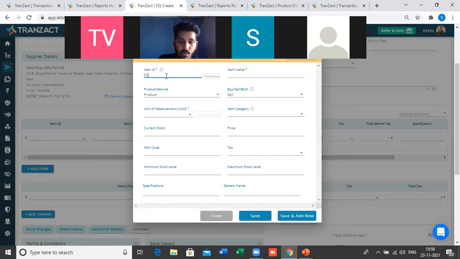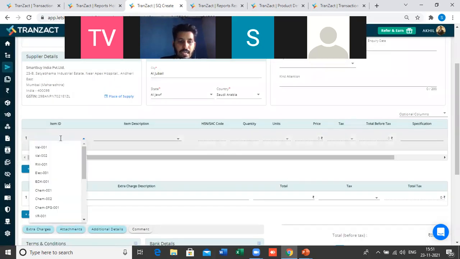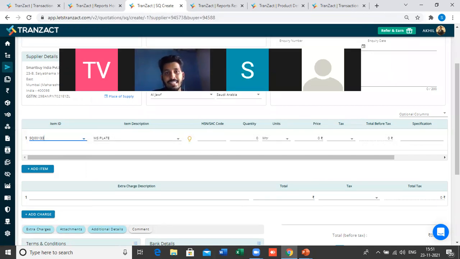Let's say SQ00123. Okay, this is one of my items. Let's say I will just add MS plate. Product, let's say cell. I will just click on save here. Unit of measurement is, let's say, in meters. I will just save here. Once you add the item, you can select the same item here, SQ00133 MS plate. This is how you can add a new item while creating the quotation, and the same can be fetched in the quotation.